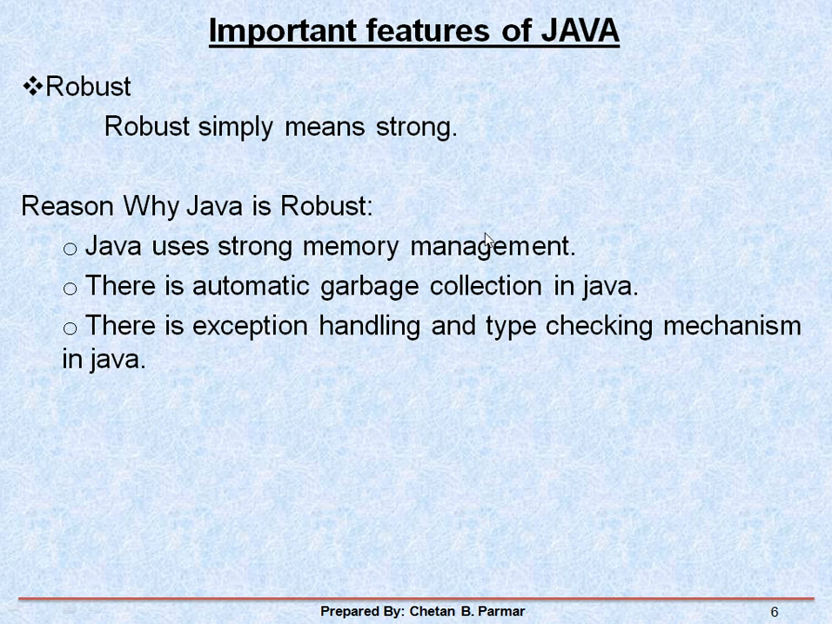Now what is memory management? I'm just giving a brief introduction. Memory management means that whenever any function, variable or object wants memory, and if that object is idle for a certain time, then its occupied memory will be released automatically. This is again the concept of garbage collection, also done by memory management, and exception handling and the type checking mechanism also support robustness.